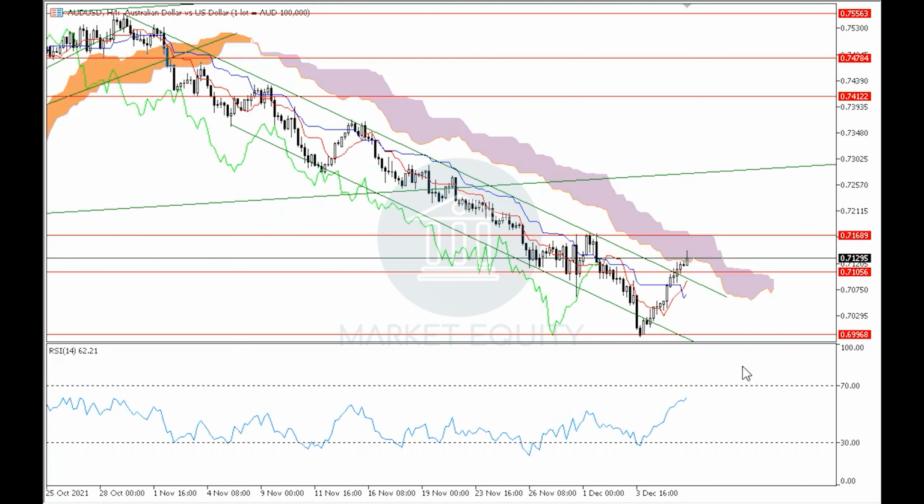If we notice the RSI indicator in the 4-hour time frame, we can see that not only has it formed a positive divergence in the 4-hour time frame, but it has also continued to break upwards to level 50, which further supports the continuity, as we said, of the current upwards correctional movement. That was it for the Australian dollar versus the US dollar.